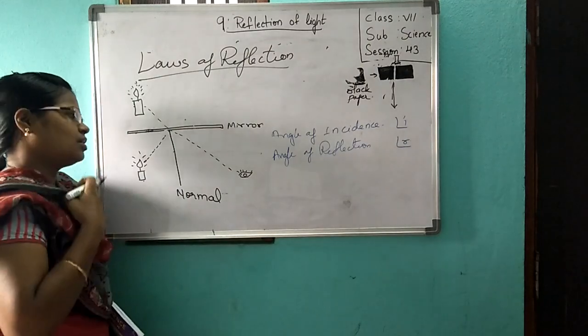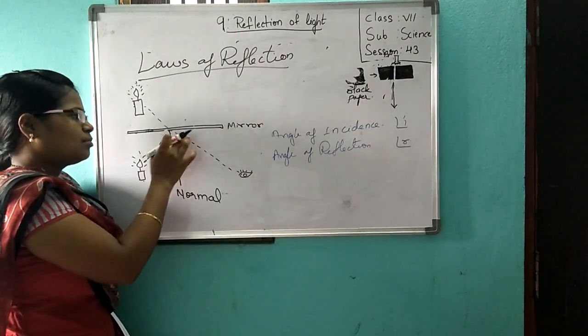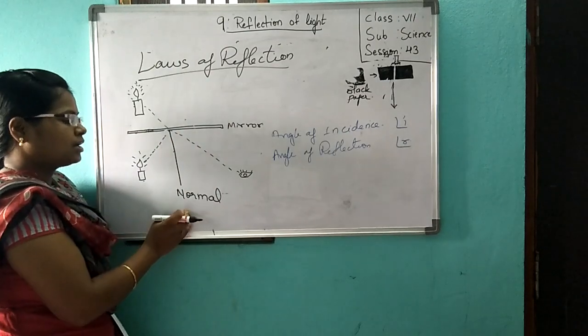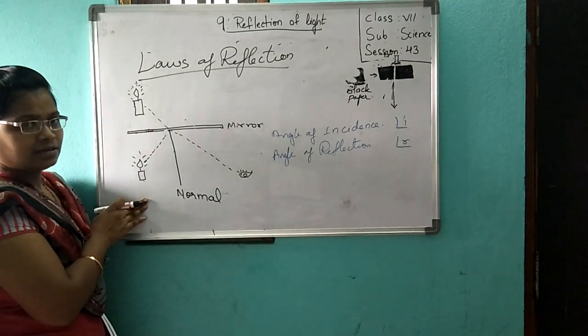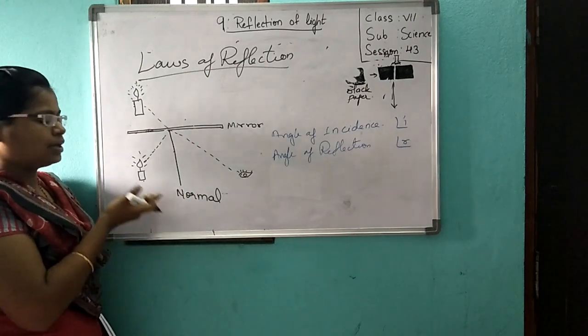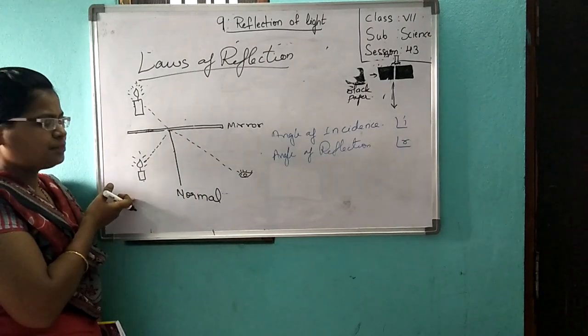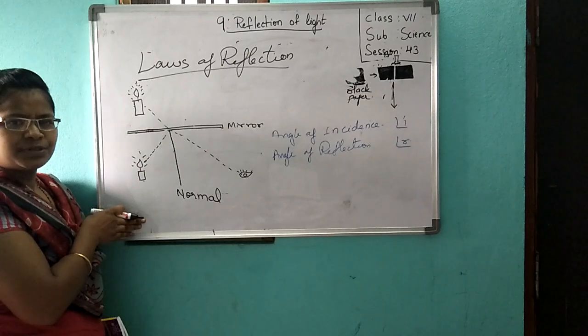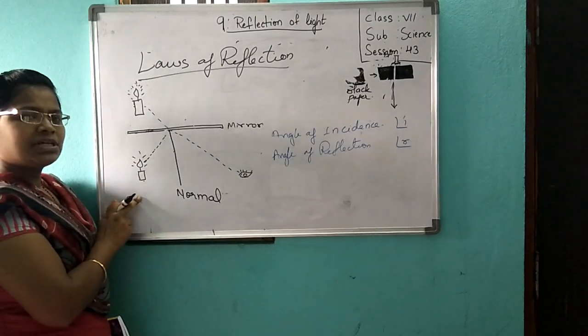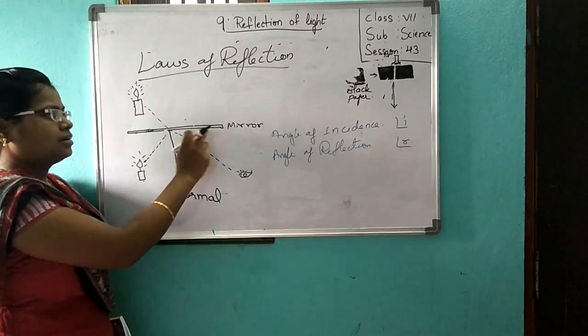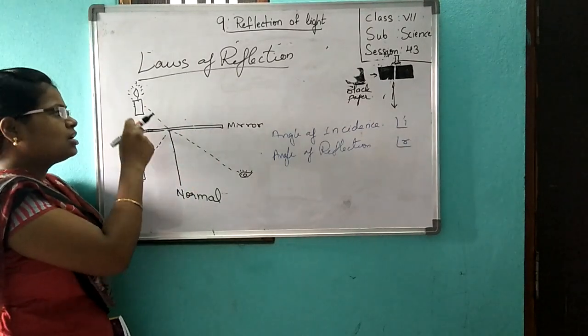Now, take a mirror. And draw a perpendicular line. This is our normal. And place a candle. If not a candle, you can place any item. If you understand the concept, you can place any item. Now, this image will fall in the mirror. You will see it.